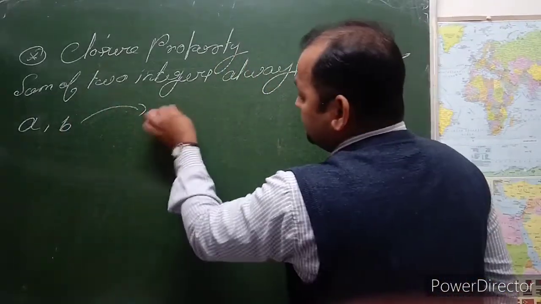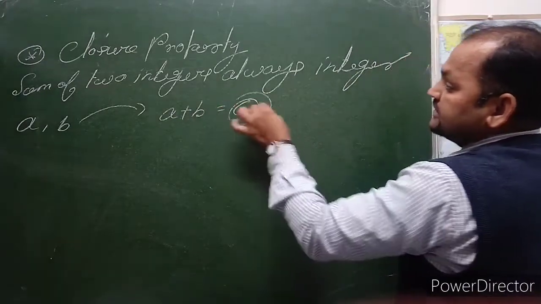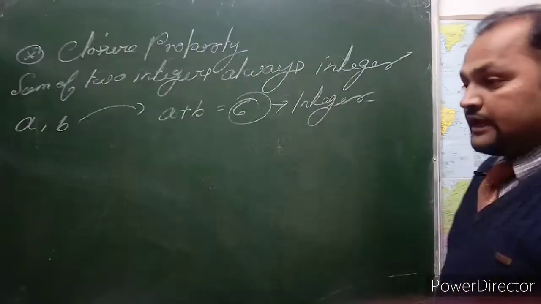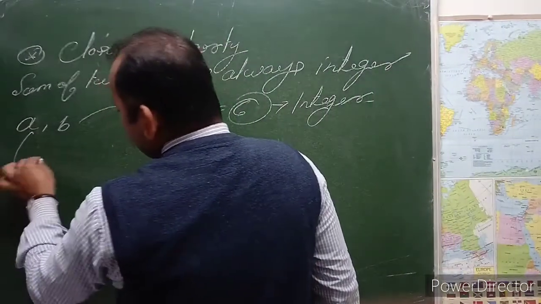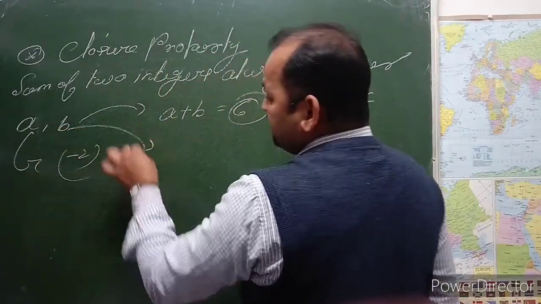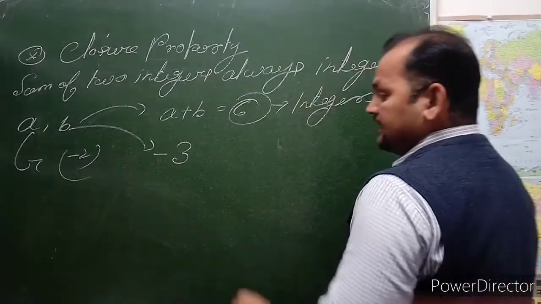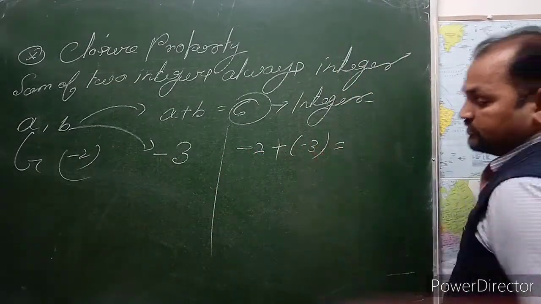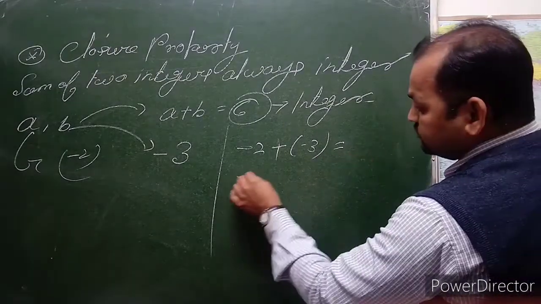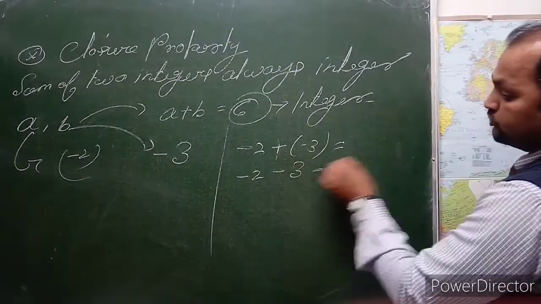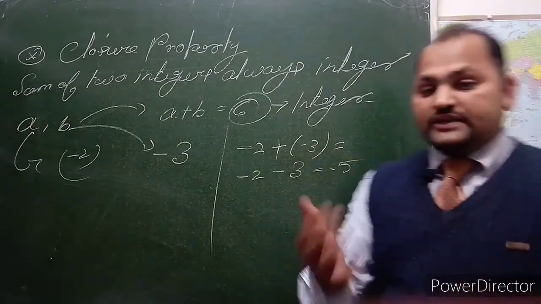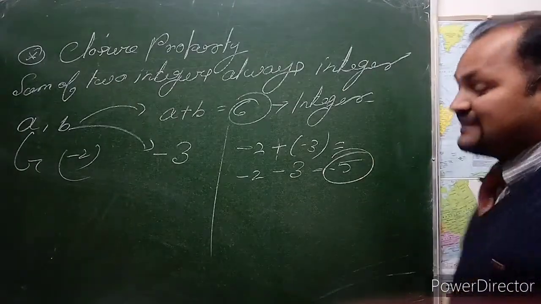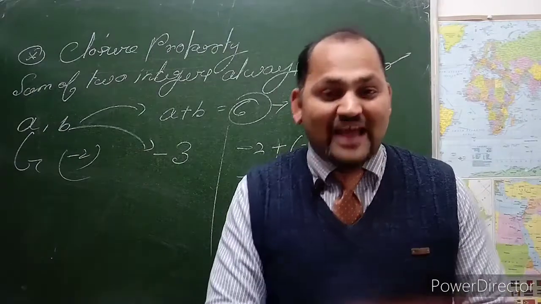If you sum them, a plus b is equal to c, and c is also an integer. For instance, let a be -2 and b be -3. Let's find the sum: -2 plus -3 is equal to -5. Dear students, is -5 an integer? Yes, very good. -5 is also an integer.